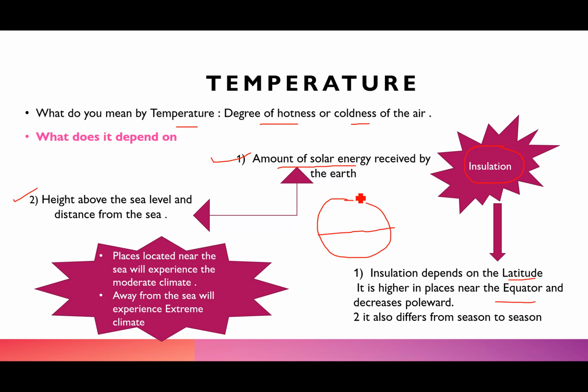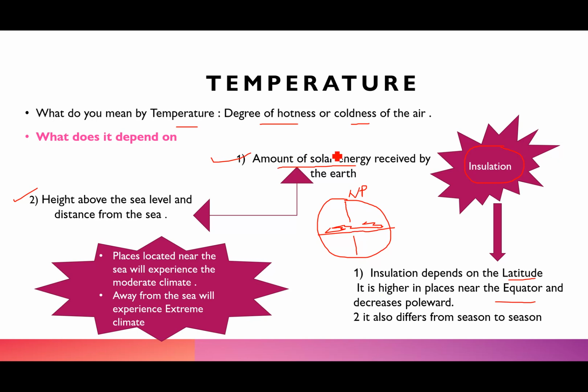Now, if I say this is the equator and this is your North Pole, so I will say that the areas here that is near the equator will have higher insolation, higher amount of solar energy, and it will decrease as we move towards the North Pole or towards the pole, right? Towards the South Pole or North Pole as we move towards the pole.